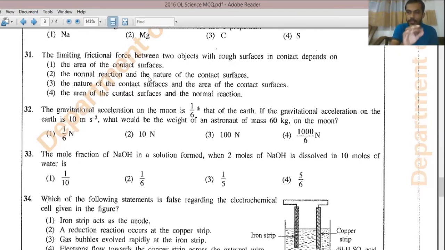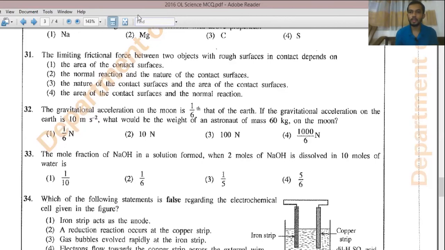Friction means friction of three types: static friction, limiting friction, and dynamic friction. When you take these three, limiting frictional force depends only on two factors. Those two factors are the nature of the contact surface and the normal reaction. Right? Nature of the contact surface and the normal reaction.